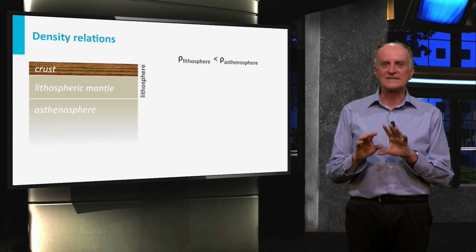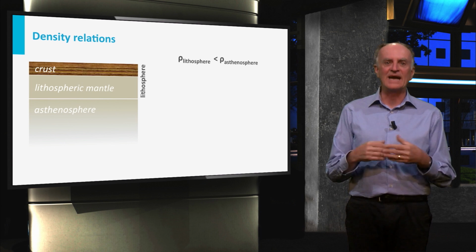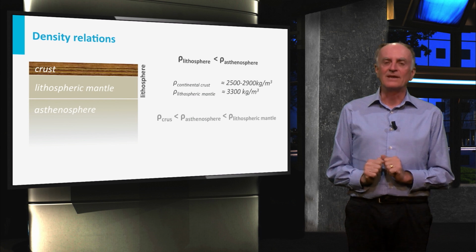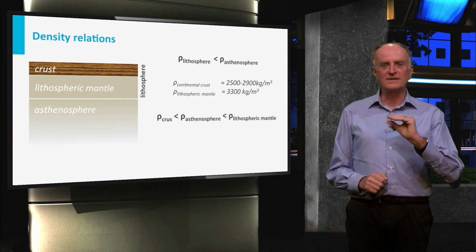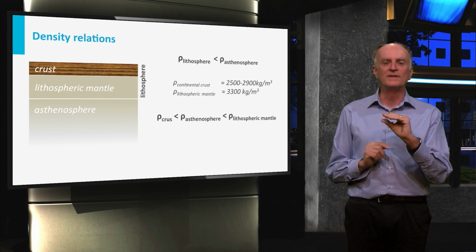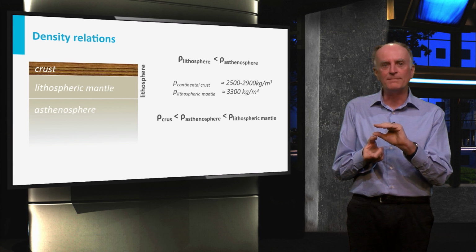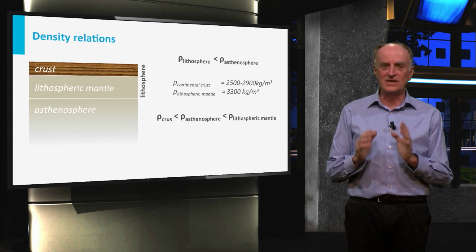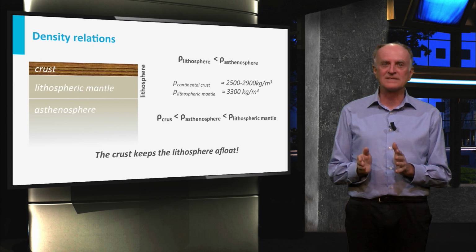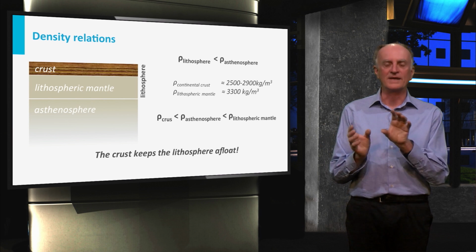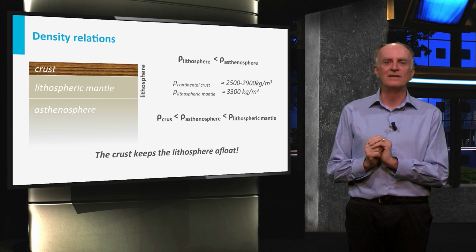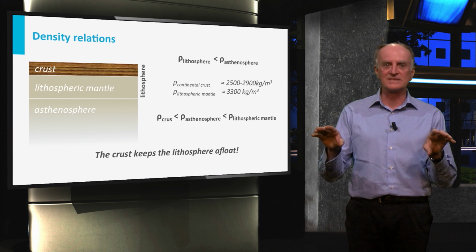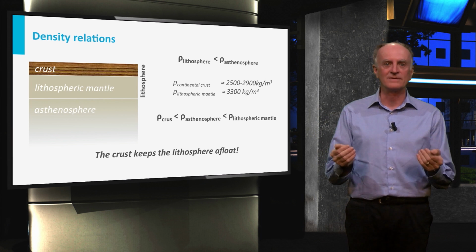The simple fact that we are standing on the lithosphere implies that its average density is lower than that of the asthenosphere. But we know that the lithosphere is composed of two layers with very different densities. The crust is composed of low-density rocks and the lithospheric mantle made of heavy rocks. You can see representative values in the slide. The key observation is that the density of the crust is the lowest of all, and on the other side, the highest density is that of the lithospheric mantle. Like a piece of wood attached to steel, it is the crust which keeps the lithosphere afloat.